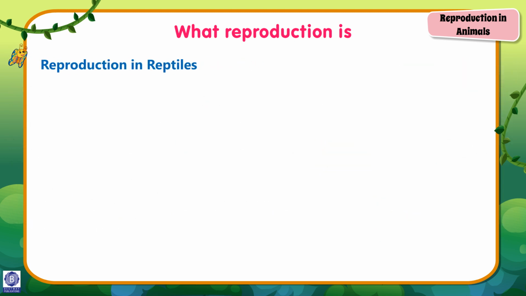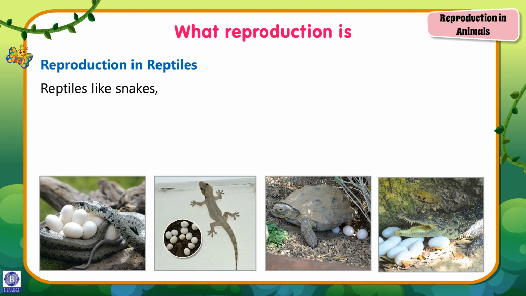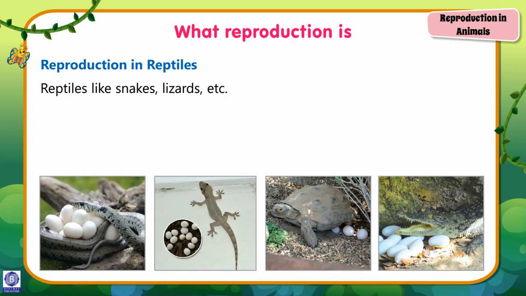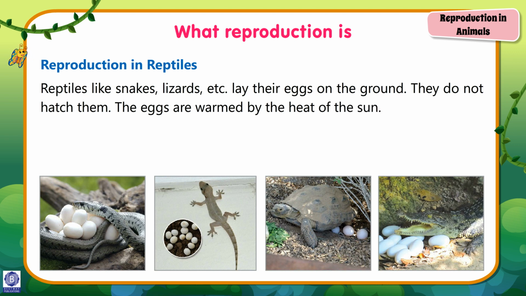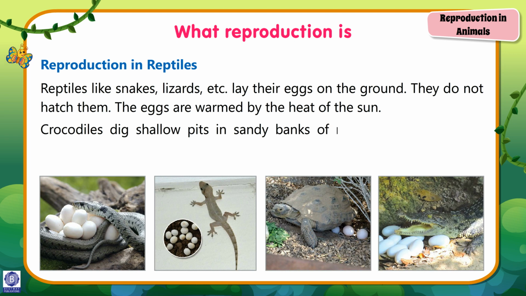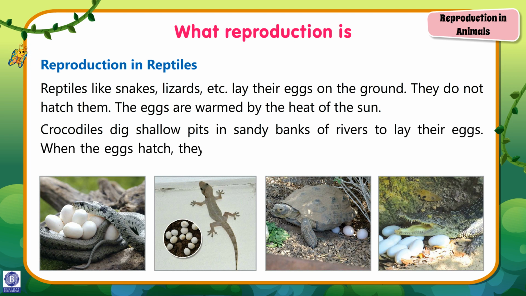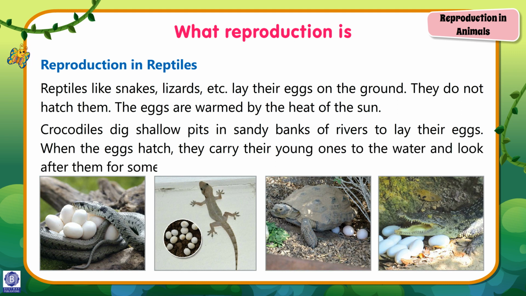Reproduction in reptiles. Reptiles like snakes, lizards, etc. lay their eggs on the ground. They do not hatch them. The eggs are warmed by the heat of the sun. Crocodiles dig shallow pits in sandy banks of rivers to lay their eggs. When the eggs hatch, they carry their young ones to the water and look after them for some time.